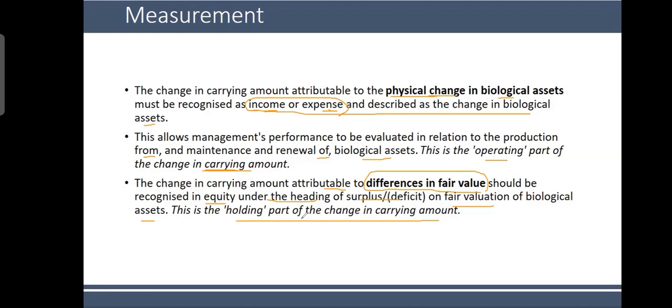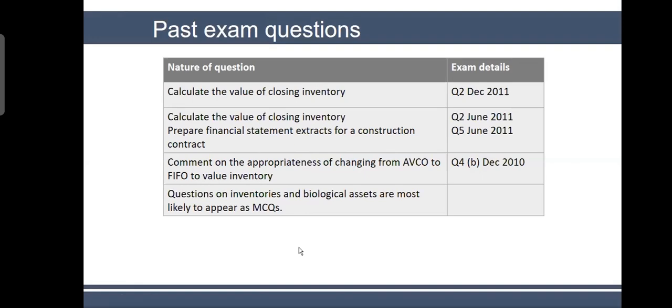So just like you remember the part of your income, revenue, other comprehensive income type of stuff, what is coming because of the management's effort and what is coming from the market or beyond management's control. So differences in fair value, because of the market conditions, they go into equity section. So this was one important thing to remember. Otherwise, that's all in this chapter, nothing else. So very important.